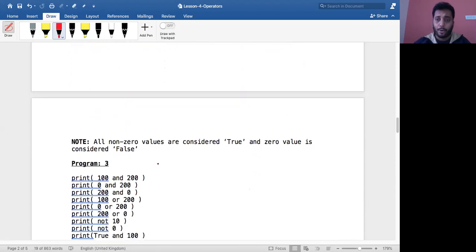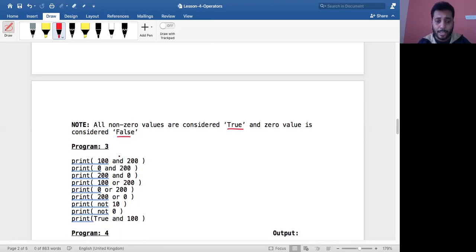One more important note. I told you this in the introduction to operators also, that all non-zero values are considered as true and the zero value is considered as false in Python. Now let me solve this. So what does the first one say? 100 and 200. In the first case, 100 is a non-zero value, so it is considered as true, and even 200 is a non-zero value, right? So true and true.